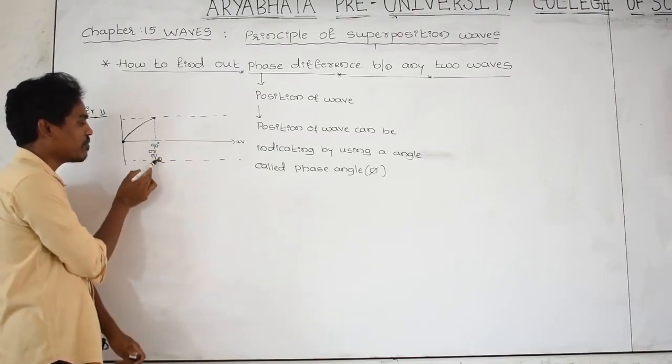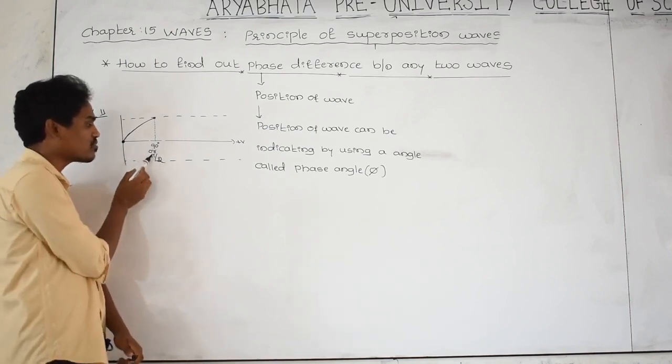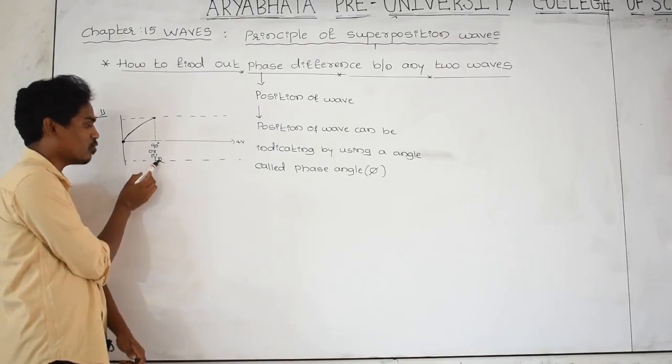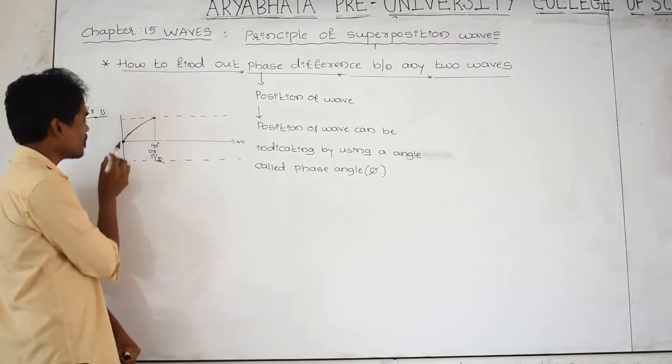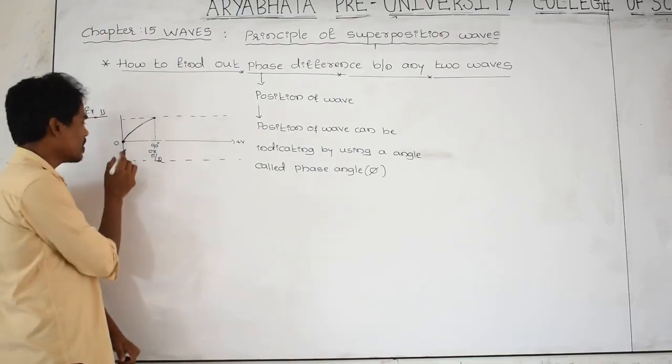Pi means 180, by 2 means 90 degree. Both are the same. At the O point, what is the position of the wave? That is 0 degree.